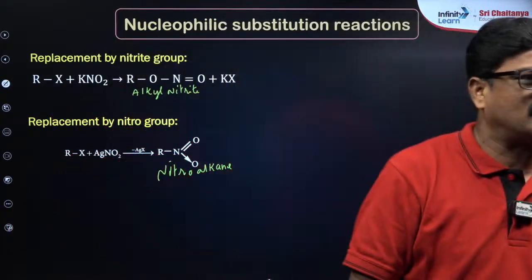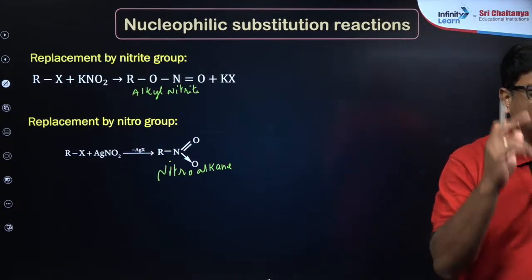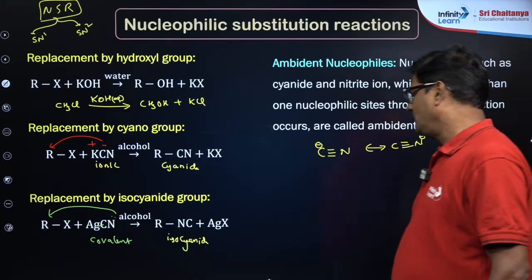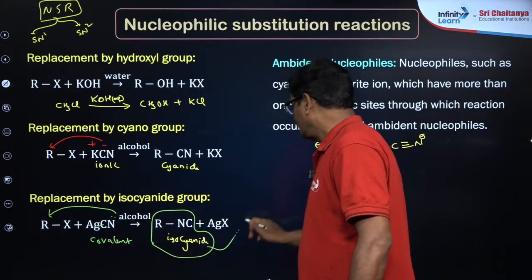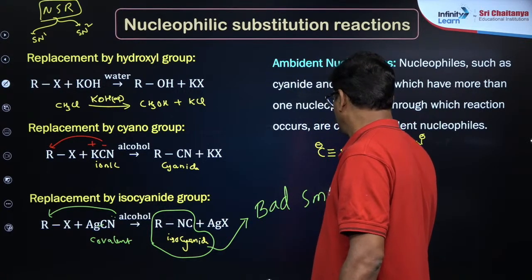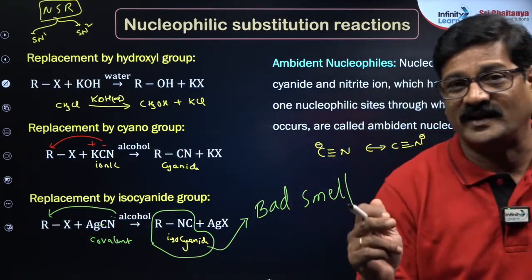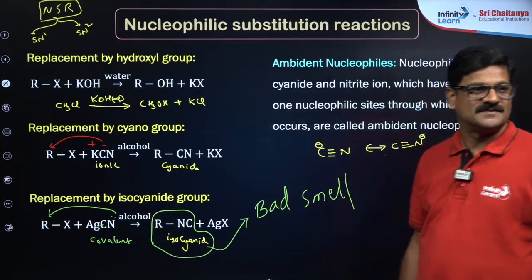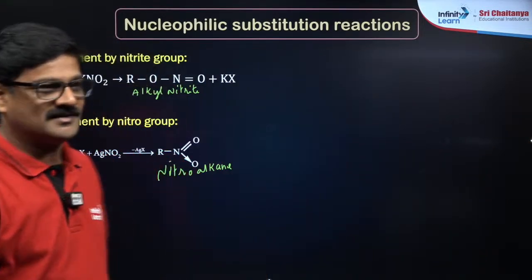So on forming isocyanide there will be a pungent smell in the AgCN case. That is a valid point, Kapil Vishal. So here cyanide and isocyanide are formed. Isocyanides in chemistry have a bad smell, poisonous behavior, right? Kapil Vishal, I like this kind of interventions during the class. I appreciate it. Great beta. So this is about nitrite and nitroalkanes, right beta?